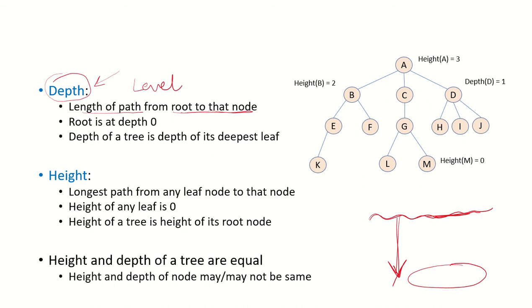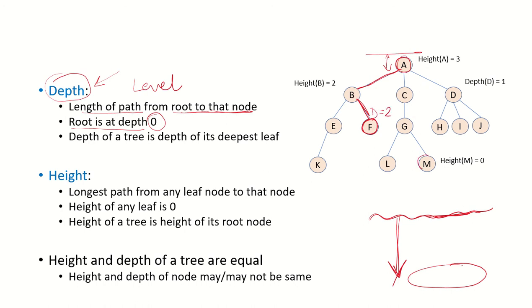So what would be the depth of the root? Here is the root, and its depth from the surface would be 0. What would be the depth of node F? It is 2 edges away from the root node, so its depth is 2.